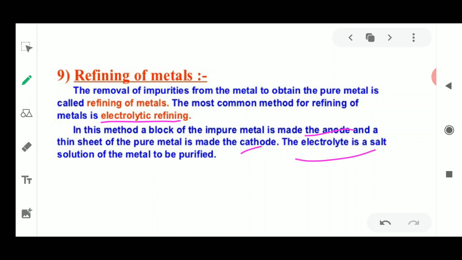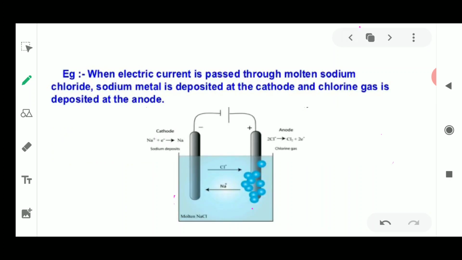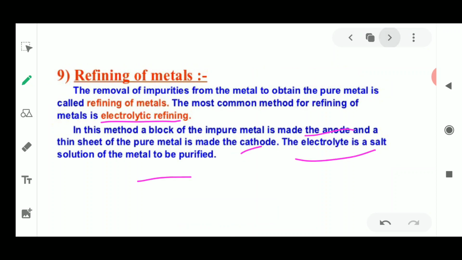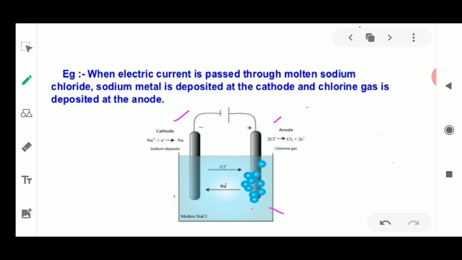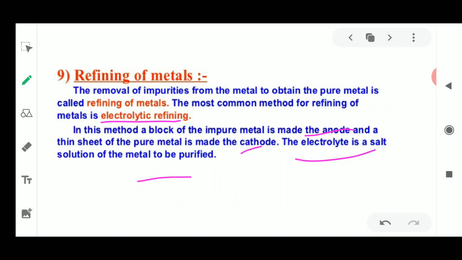Next, the electrolyte is added. The electrolyte is a salt solution of the metal which is to be purified. So we make a salt solution and pour it in as the electrolyte. Impure metal is the anode, and a thin sheet of pure metal is the cathode. In the place of the anode we put the impure metal, and in the place of the cathode we put a thin sheet of pure metal, and the electrolyte is the salt solution of the metal to be purified.